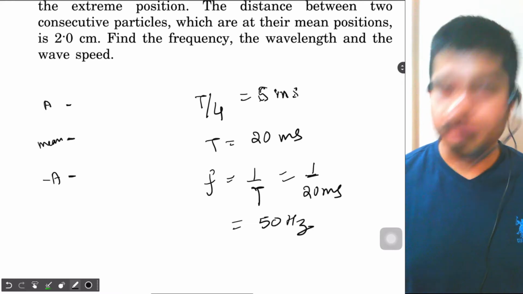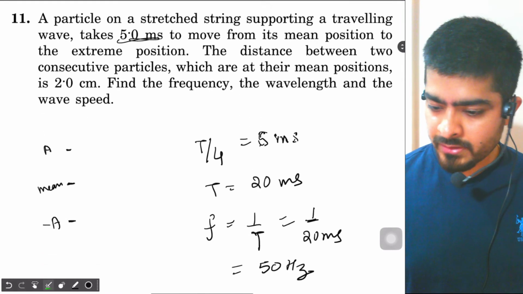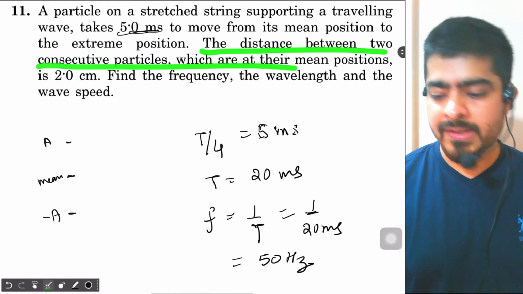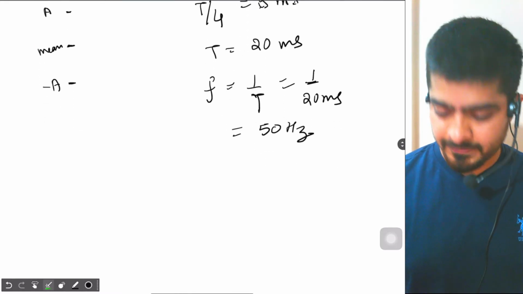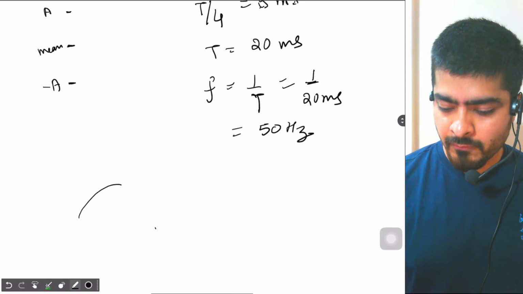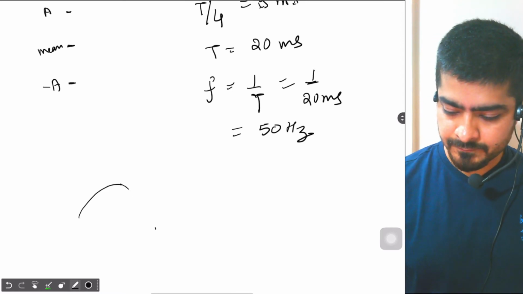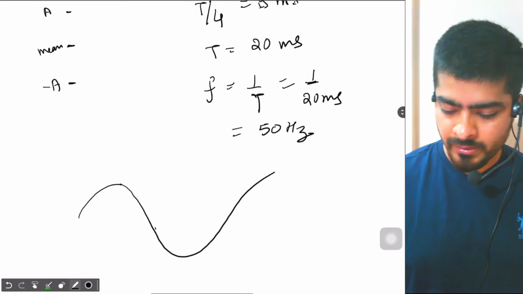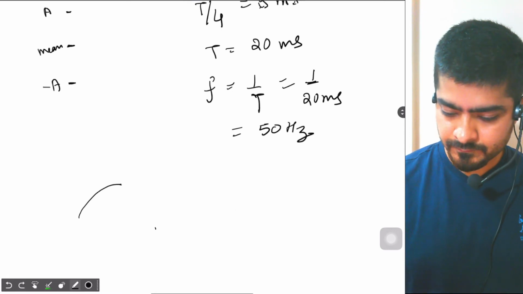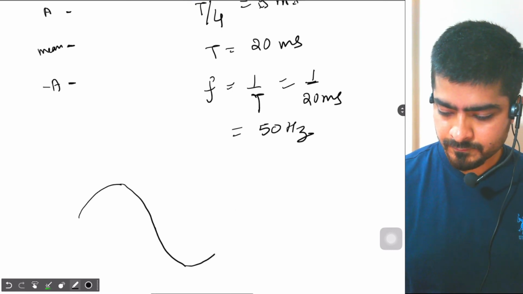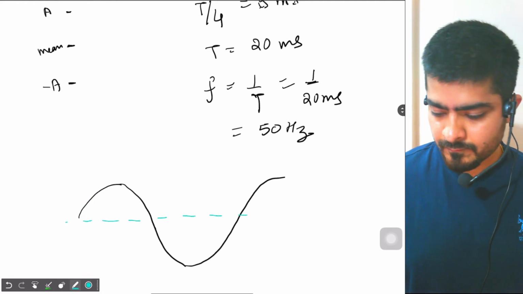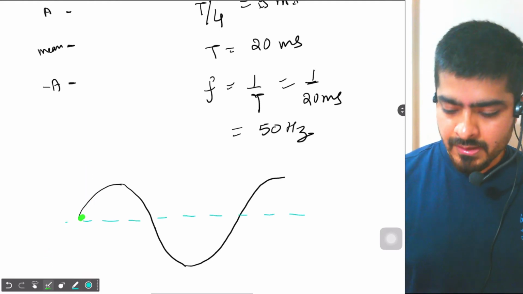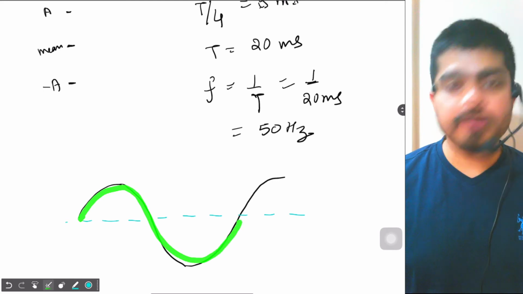And if you replace millisecond with 1 second by 1000, so you get this to be equal to 50 hertz. Okay. Now what they have given is that the distance between two consecutive particles which are at their mean positions is 2 centimeter. So you have a wave over here like this. Then this is your one full wavelength.